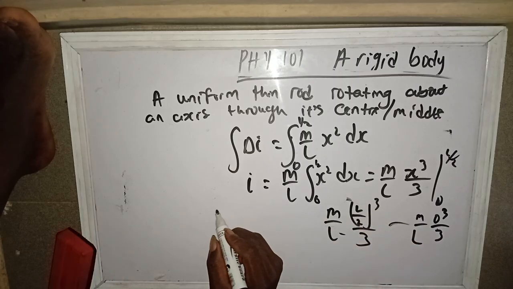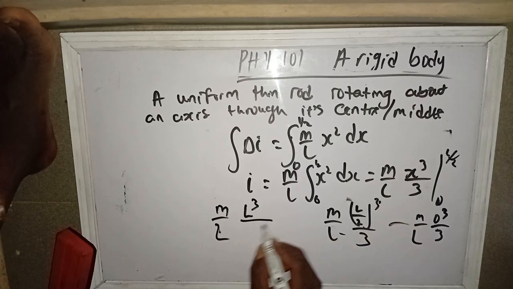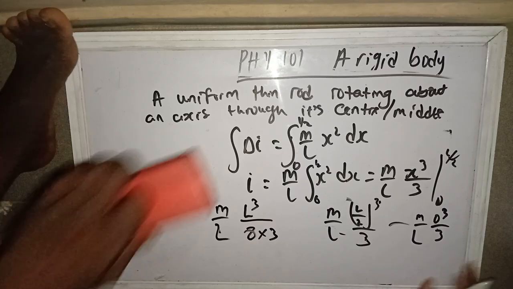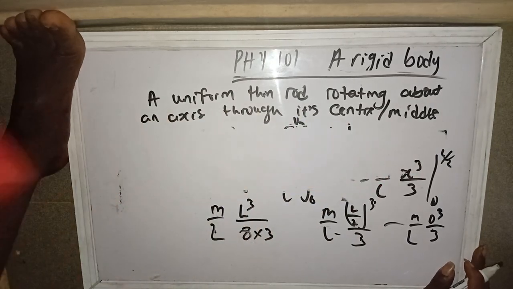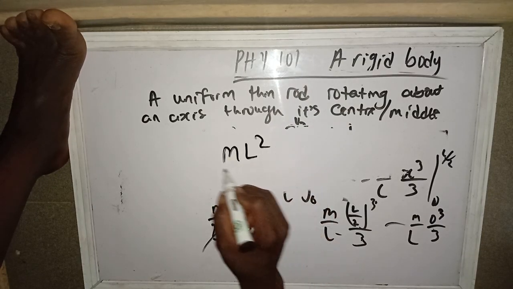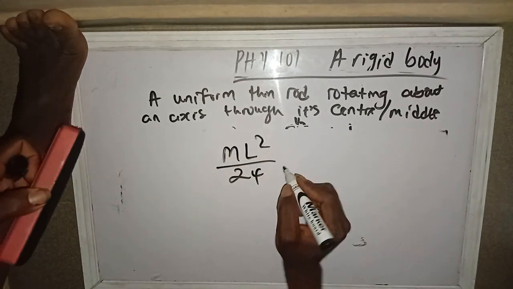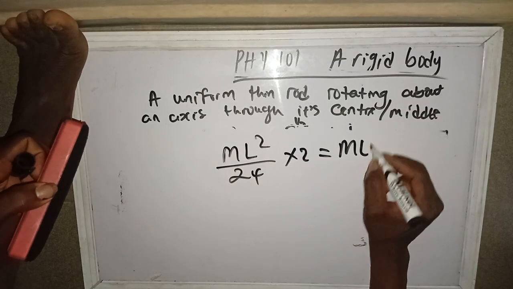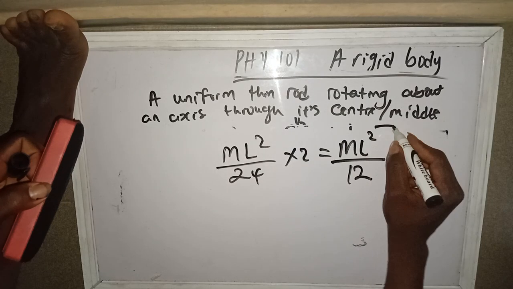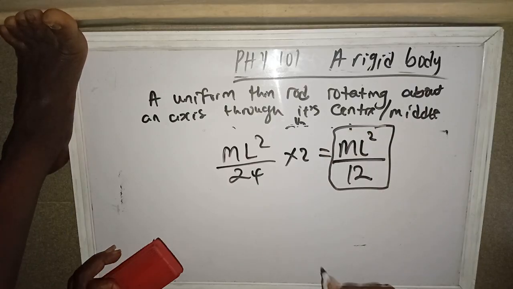This gives us m over L times L cube, 2 cube, that's 8, times 3. Are we together? At the end of the day, we have L in the numerator and L cube, so we have m L square over 24. Is that clear now? This is for half, times 2, so we have m L square over 12. This is the moment of inertia for a thin rod that is rotating about an axis through its center.